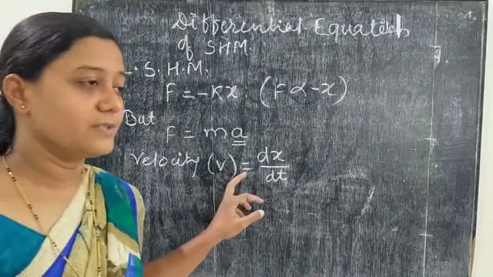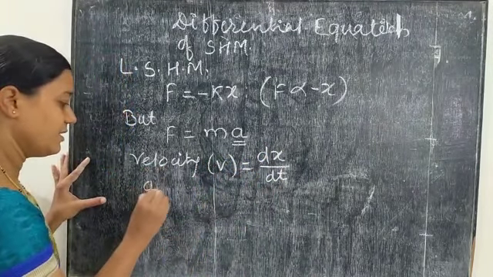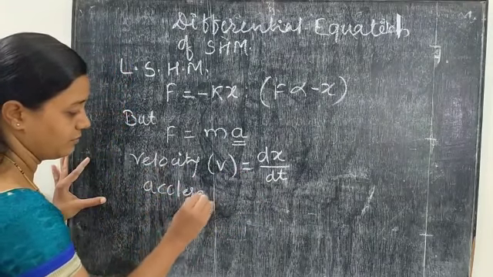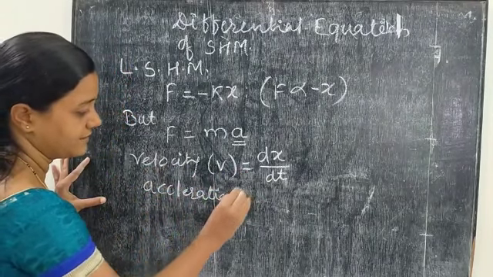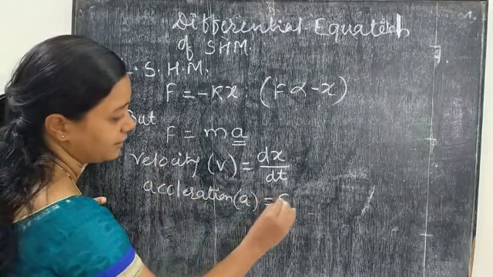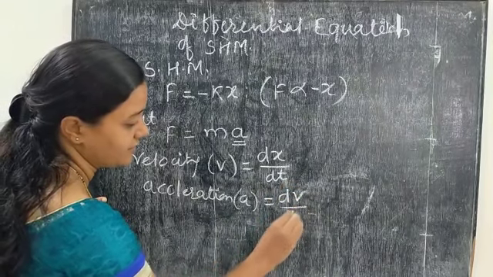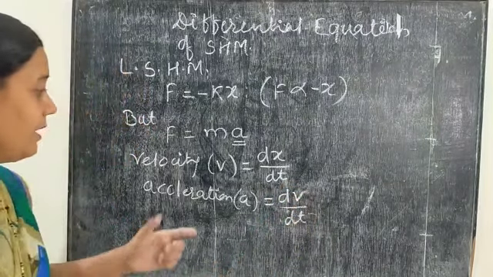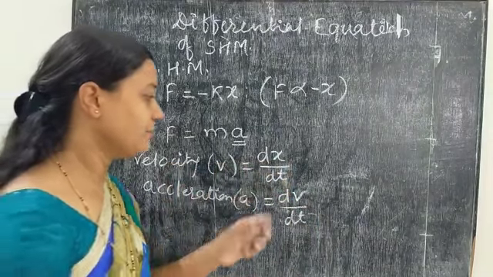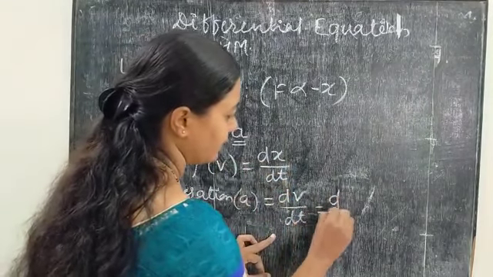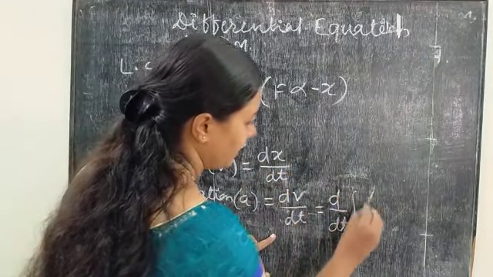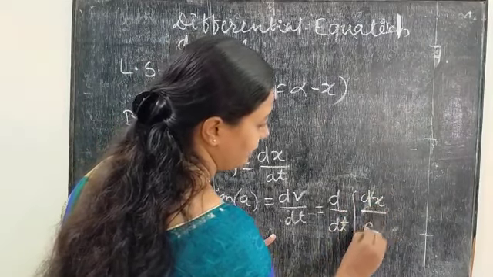Now acceleration a equals the rate of change of velocity with respect to time. But v is dx by dt, so we can replace v by dx by dt.